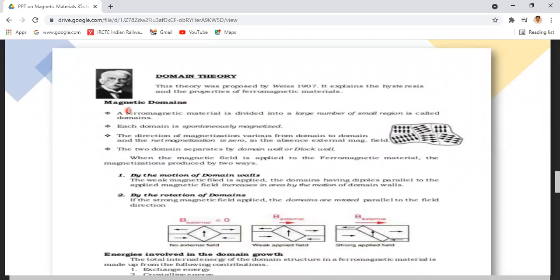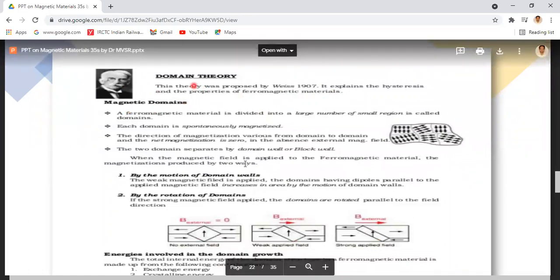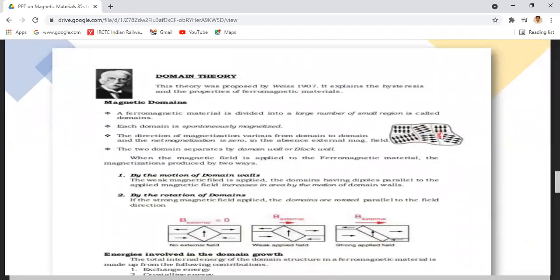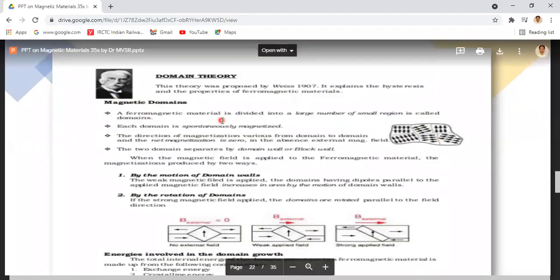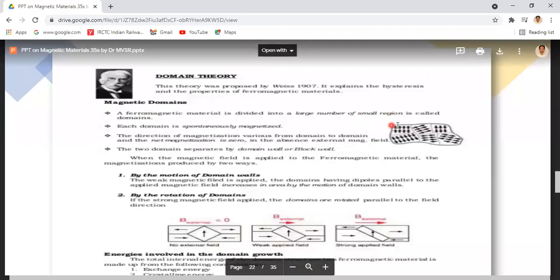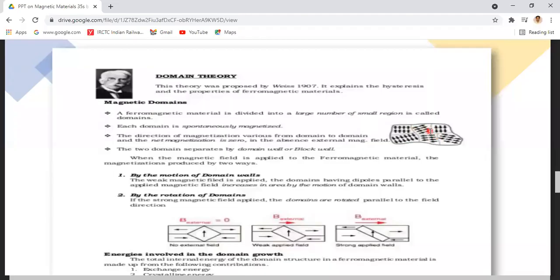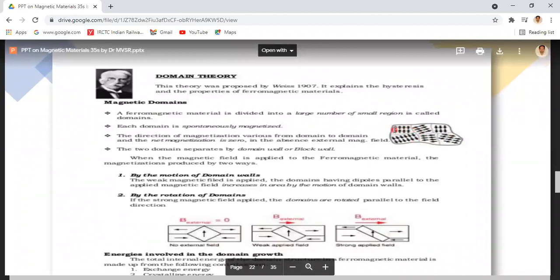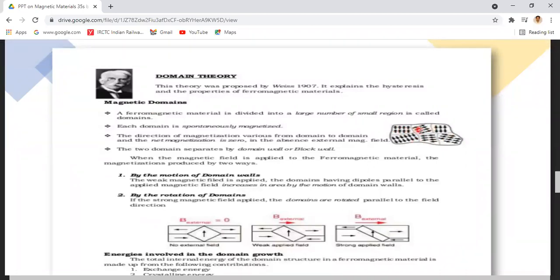What is this domain theory? Consider any ferromagnetic material. Definitely, it consists of magnetic domains. What is a magnetic domain? A ferromagnetic material is divided into a large number of small regions called domains. Just consider iron or cobalt or nickel, whatever it may be, mainly consisting of small regions. Each region consists of atomic magnetic dipoles.